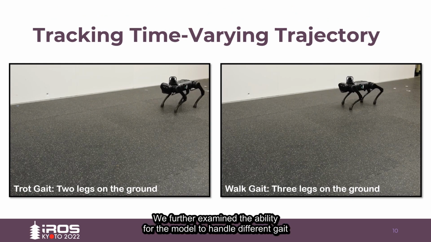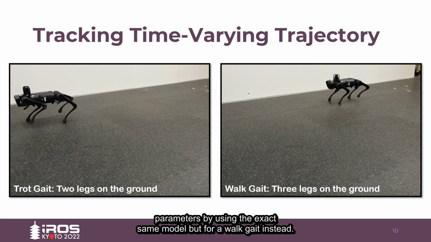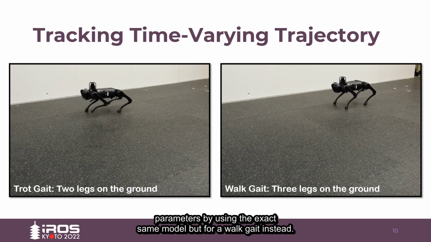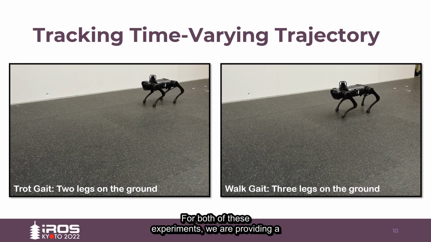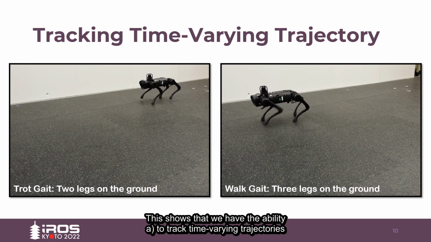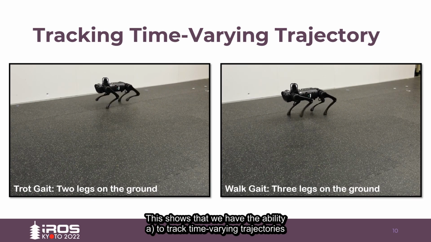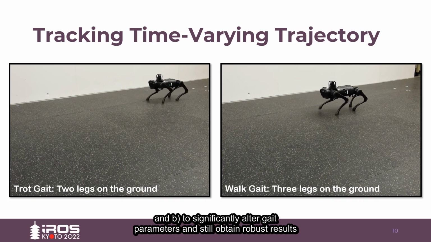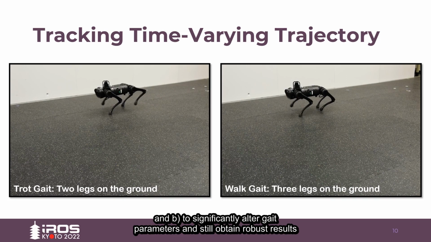We further examine the ability for the model to handle different gait parameters by using the exact same model, but for a walk gait instead. For both of these experiments, we're providing a time-varying trajectory produced by joystick commands. So this shows that we have the ability, A, to track time-varying trajectories, and B, to significantly alter gait parameters and still obtain robust results.